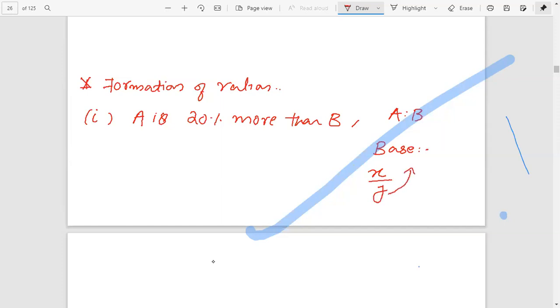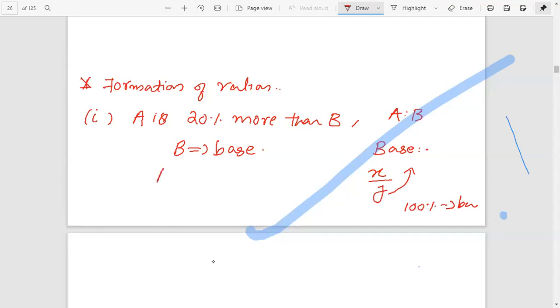But in a ratio, the quantity with 100% is called the base. With an example, A is 20% more than B. Therefore, A is dependent on B, so B is the base.